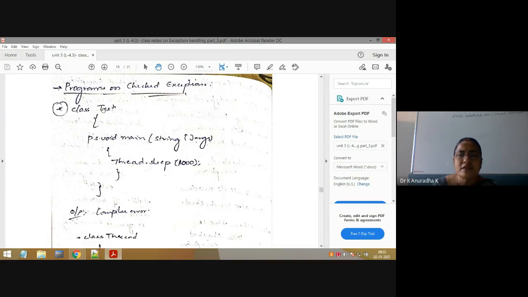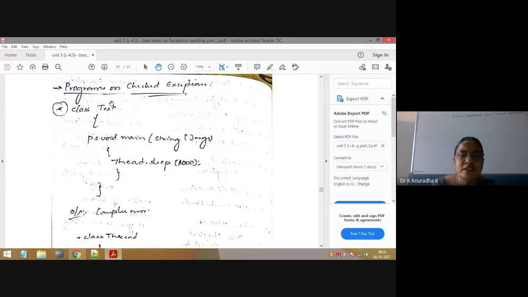Thread class is different, class test is different. Inside the class Thread, I have a static method, the sleep method. The static method of the Thread class can be used outside the class, that is inside the test class, using this syntax: Thread.sleep(1000) milliseconds. Because Thread is a predefined class, and in it we have a static method, the sleep method. That's why we are accessing the sleep method, the static method. Okay, the static sleep method of the Thread class outside the class, using Thread.sleep(1000).